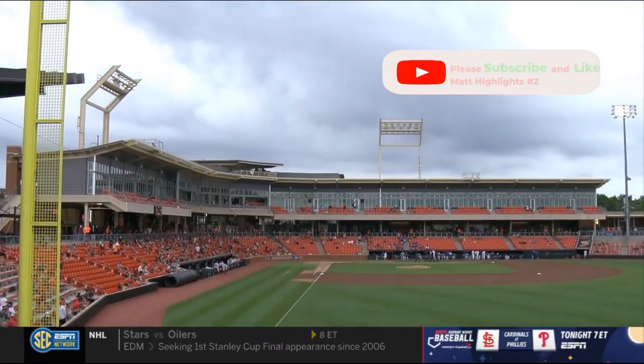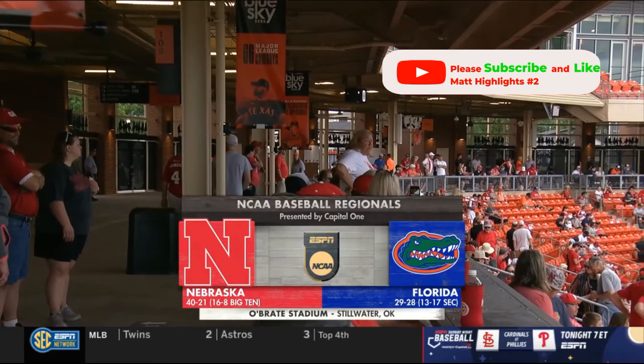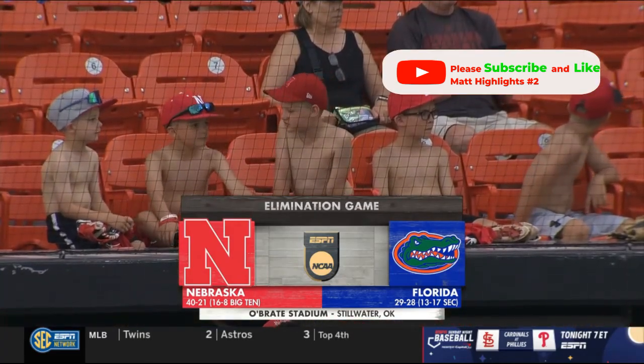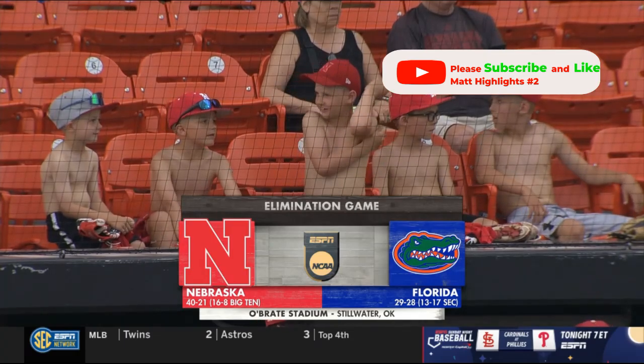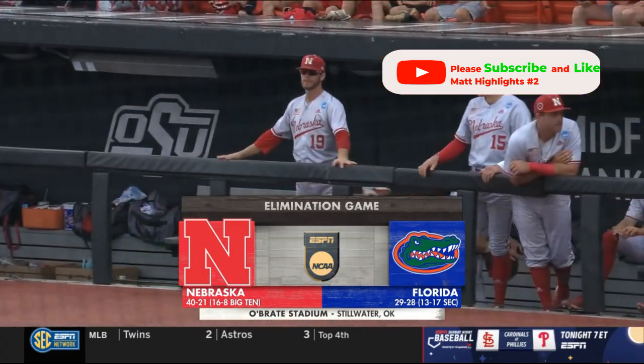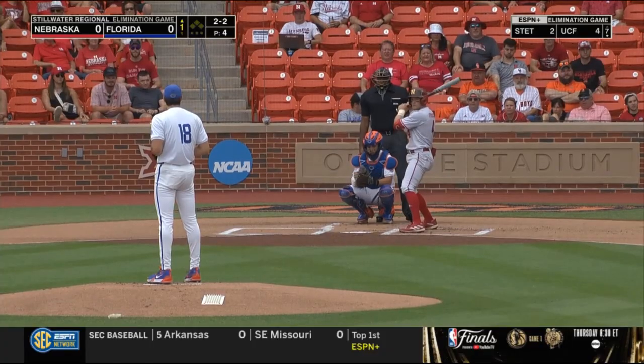Oklahoma, and we begin with an elimination game. It is the Big 12 versus the SEC. Nebraska and Florida meet for the second time this week. It's been a 40-win season for Nebraska, Florida just a game above .500. Winner gets Oklahoma State in the nightcap tonight.